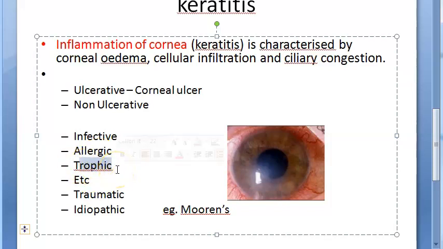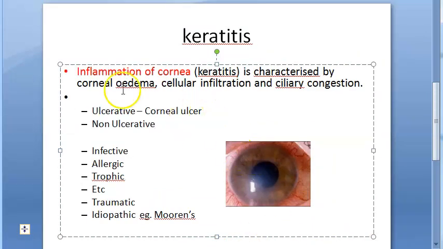What about trophic? Trophic is where you have exposure keratitis because of more exposure, so there's no protection for the eye, right? Then you have neurotrophic keratopathy, keratomalacia, right? Lot of things. Then traumatic keratitis because of mechanical trauma, chemicals, thermal burns, radiations. Idiopathic, like you have Mooren's ulcer where there is an autoimmune condition which is affecting the cornea, right? So what else? There are a lot of ways of classifying, okay?